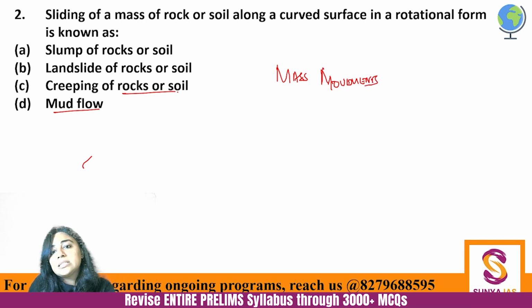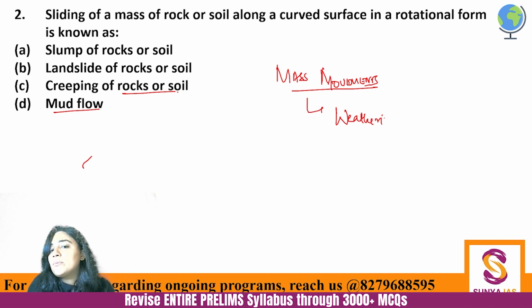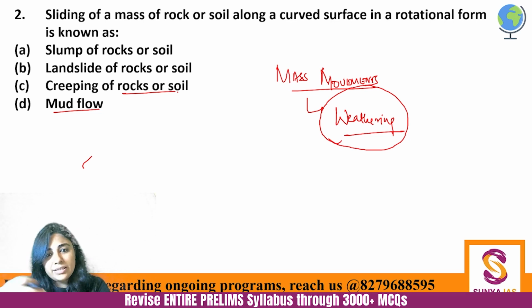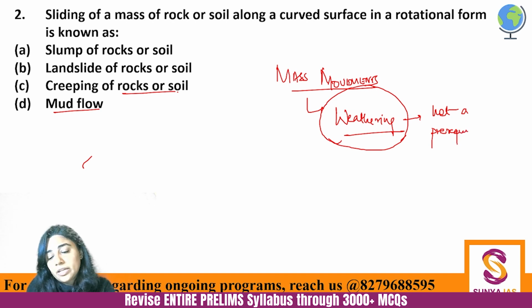A question has been asked earlier as well: is weathering a prerequisite for mass movements? What is weathering? Weathering is when various forces of nature like air, water, ice, animals keep on taking away, leveling up the surface. So for mass movements, weathering is not a prerequisite. It's not a prerequisite.